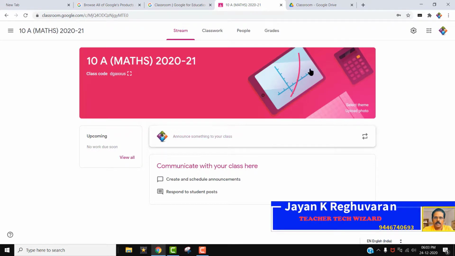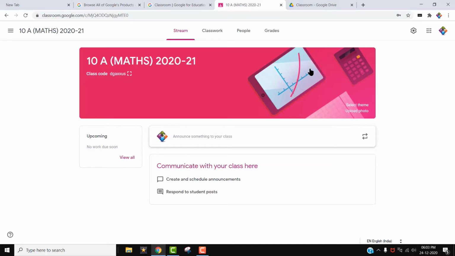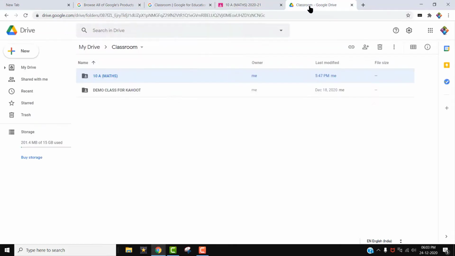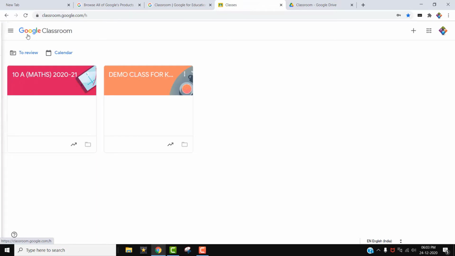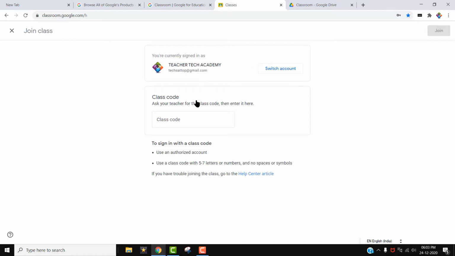Then, to join the classroom, they have to open Google Classroom using their Gmail ID. When they open their classroom, they will reach this page. At that time, they can see this plus icon on the right side of the page. When they click the plus button, the join class option will be there.